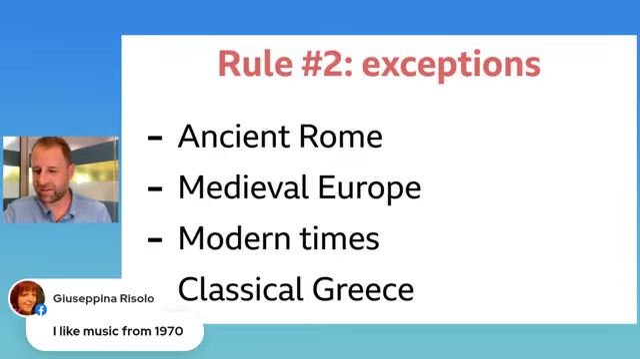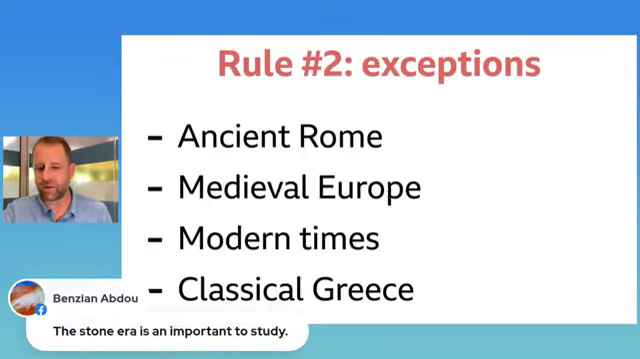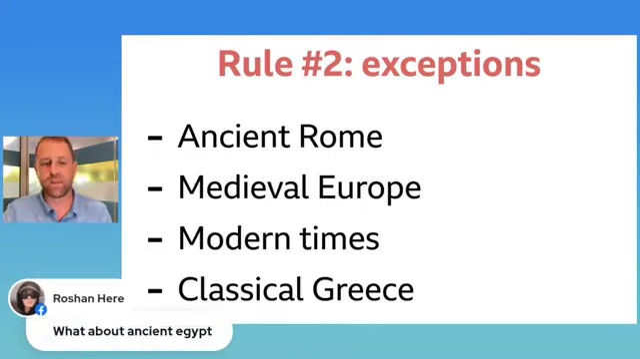Okay, and "the Stone era is an important age to study." In English, we call it the Stone Age. The Stone Age is an important time to study, or an important era to study. Very, very good example. And how about ancient Egypt? Also, ancient Egypt, no "the." And the way you can remember this is if it is followed by a place name, we don't usually have "the."